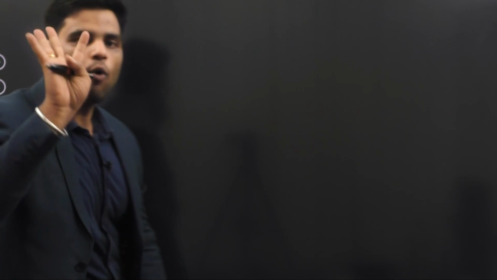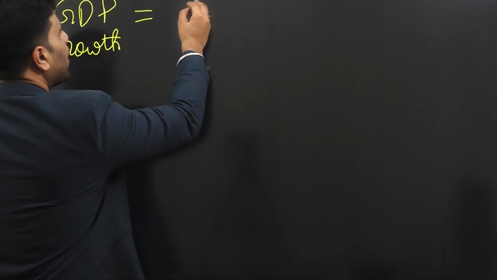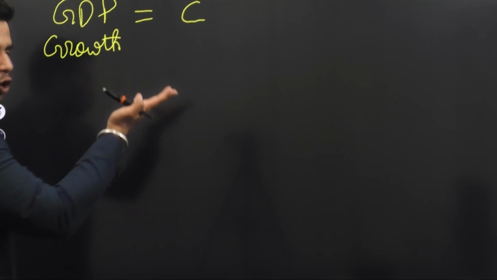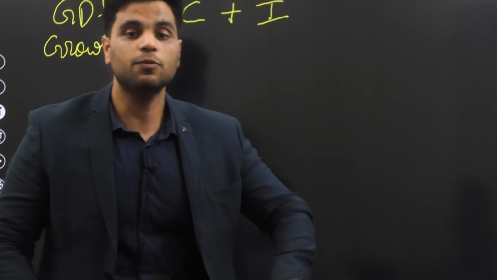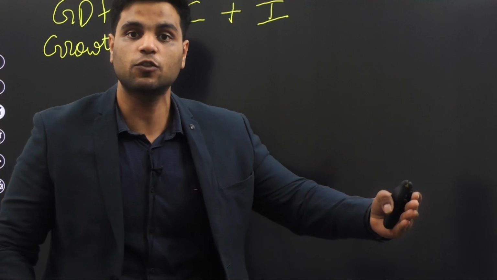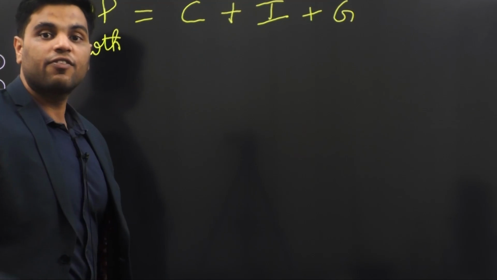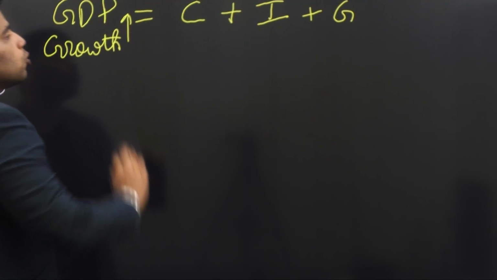Well, as you guys all know this by now, GDP growth depends on 4 factors. There are 4 drivers of GDP growth. One is consumption. If there are higher levels of consumer spending, GDP growth increases. Then the other is investment. If there is higher spending for capital goods, that is, if there is higher investment related spending, well, that drives up GDP growth. Then there is government expenditure. If government expenditure on goods and services increases, well, then that also drives up GDP growth.